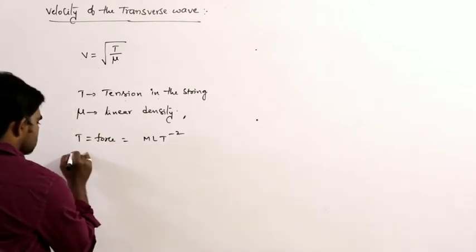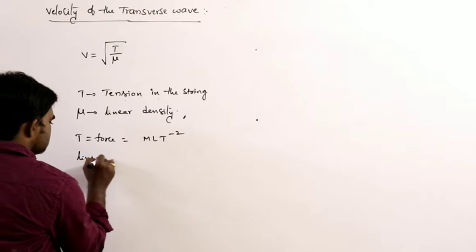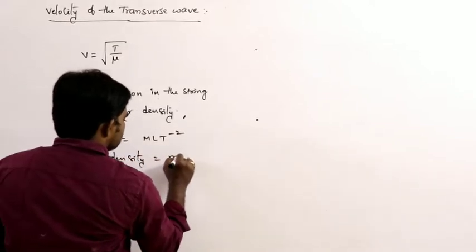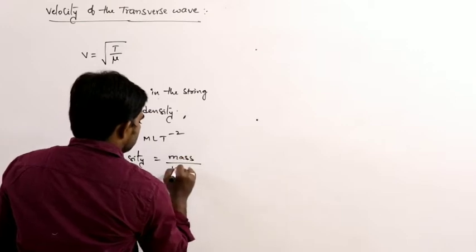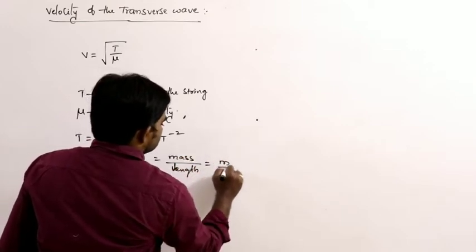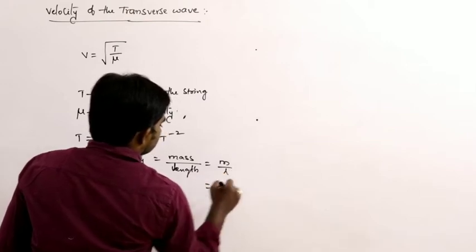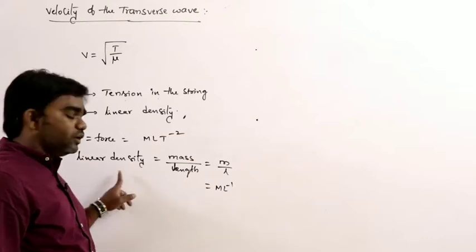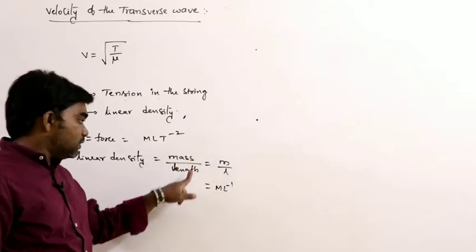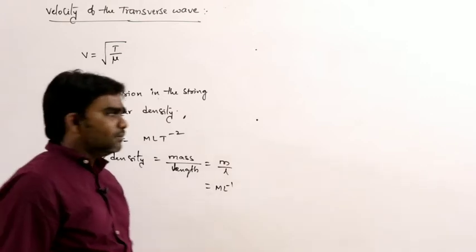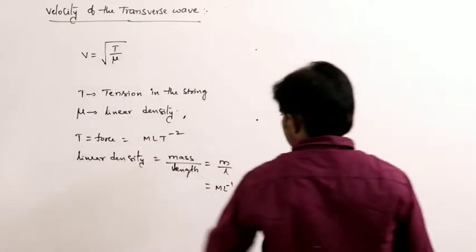And linear density is nothing but mass per unit length, that is M by L, that is ML power minus 1. How can you define linear density? Mass per unit length, ML power minus 1.